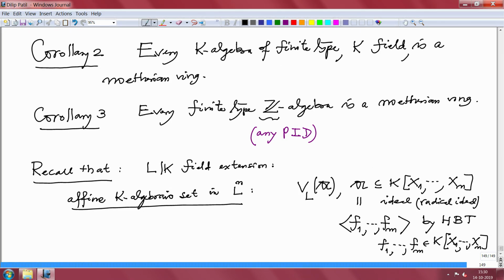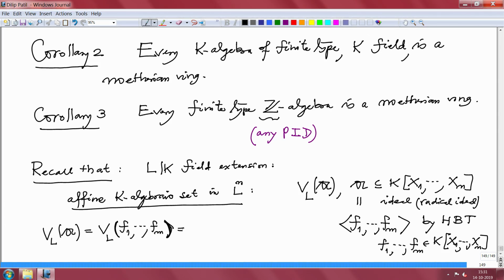What does that mean? So, let us write down this over this. What does it mean is, that means V_L of A is the same thing as V_L of these finitely many polynomials. We have noted that this depends only on the ideal generated by F1 to Fm.